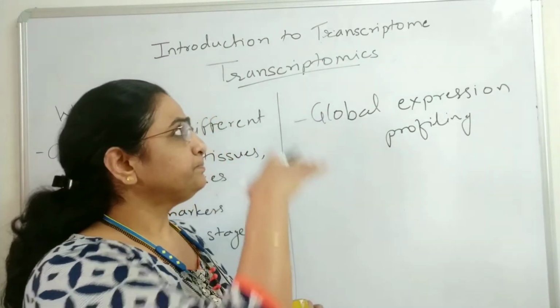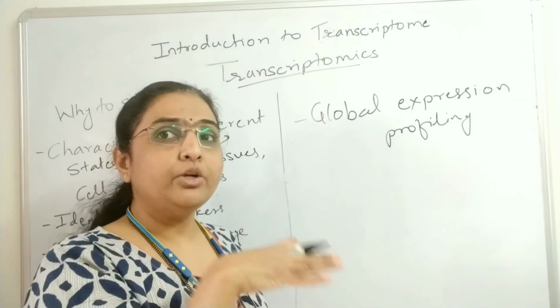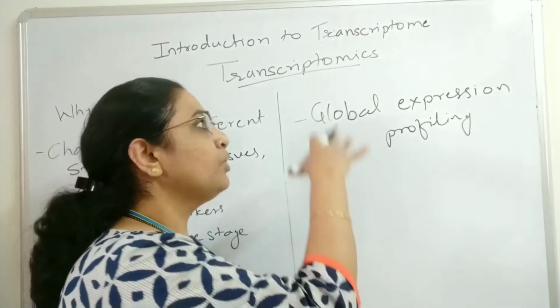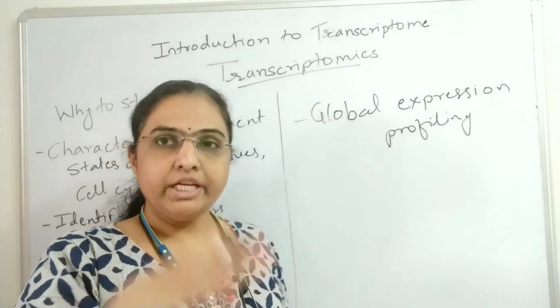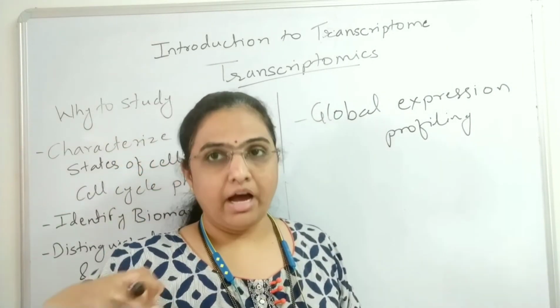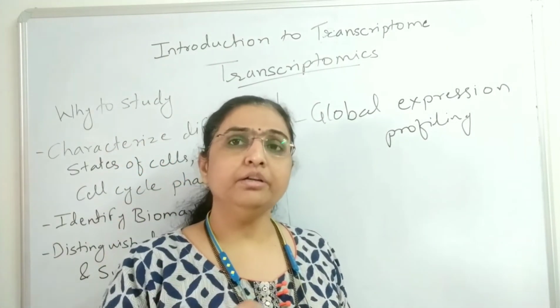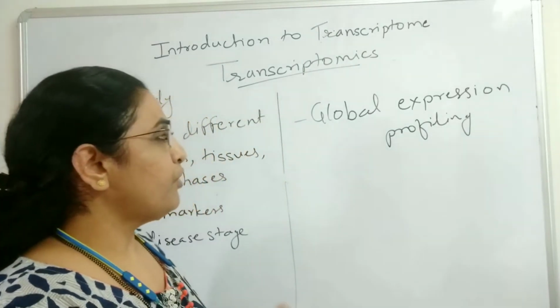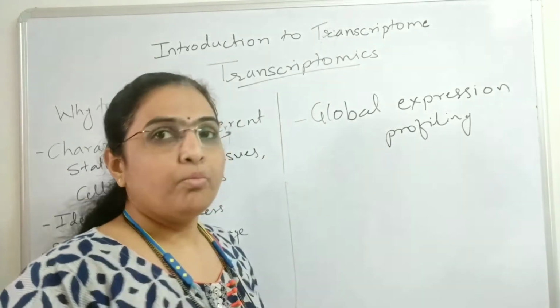Here in today's video we are talking about the RNA, the transcriptome. So the global expression profiling is using the RNA, for which purpose? For the global expression profiling.